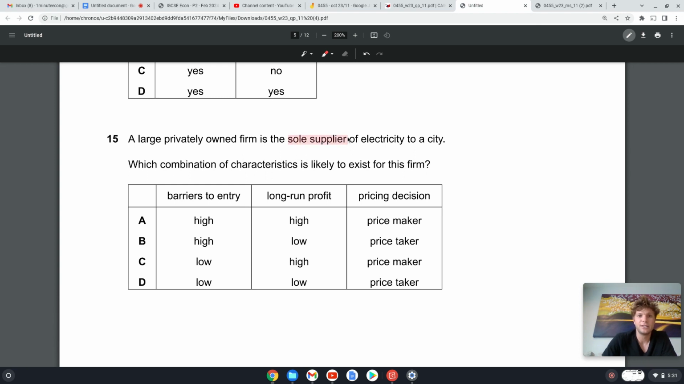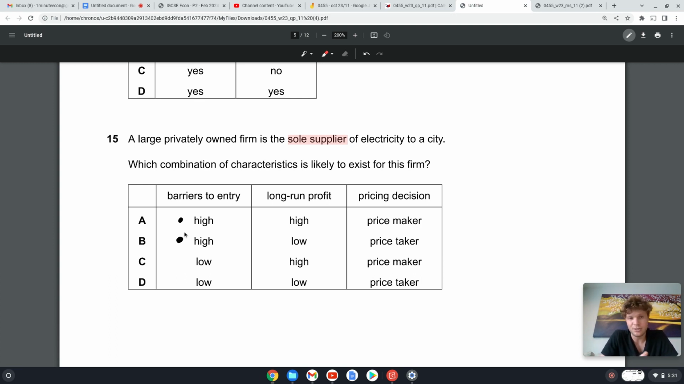15. A large privately owned firm is the sole supplier of electricity in a country. Okay, so this is a monopoly. Which combination of characteristics is likely to exist for this firm? High barriers to entry, yes. Okay, so there's a reason that there's only one firm in this market. It's because there must be high barriers to entry.